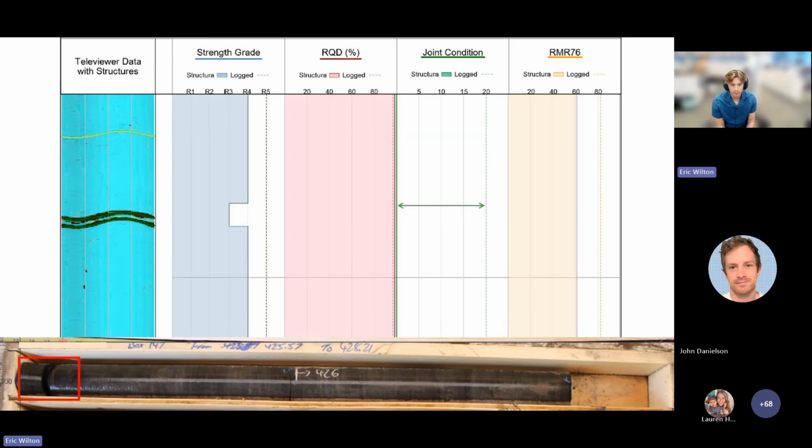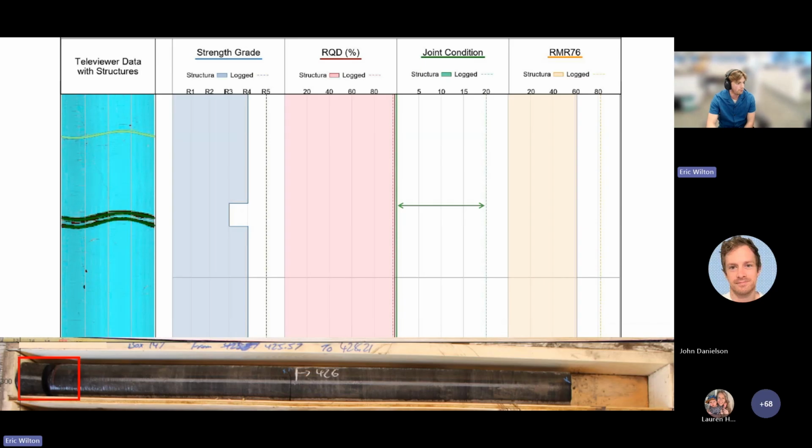One more example here. Again, we see pretty good agreement across the parameters, except for this joint condition here where we see a pretty severe disagreement. Structura sees these weak beds here, and it averages out to a joint condition value of 0 because it sees these likely coal stringers.